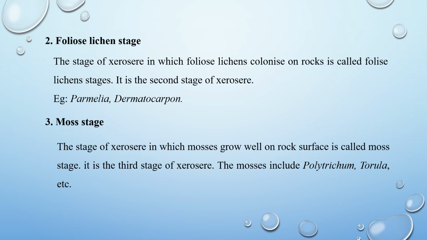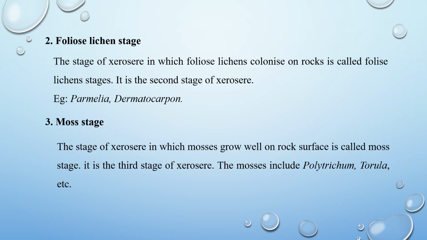These lichens accumulate dust particles on the rock surface. By the death and decay of the lichens, more organic matter is added to the substratum. The resulting substratum can retain more amount of water because of the presence of a thin layer of organic matter. Thus, the substratum becomes suitable for growth of mosses.